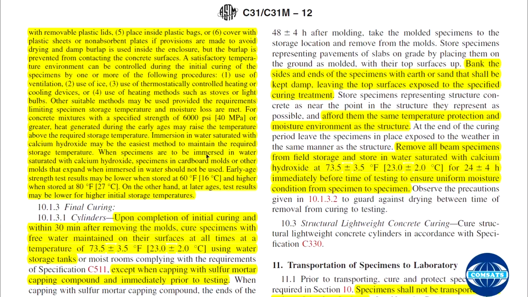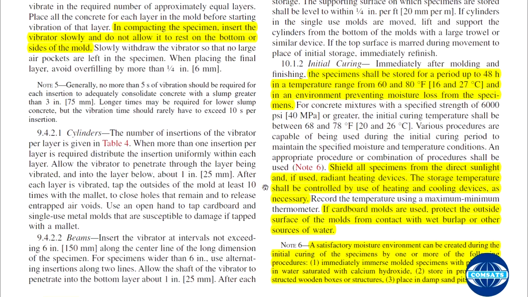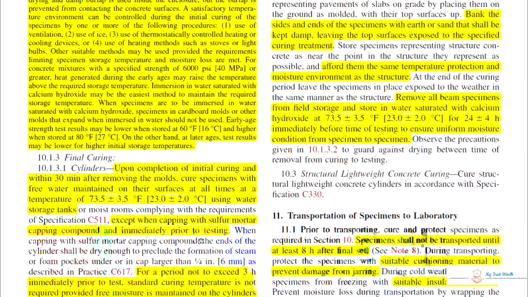When the specimens are to be immersed in water saturated with calcium hydroxide, specimens in cardboard molds or other molds that expand when immersed in water should not be used. Early age strength test results may be lower when stored below 16 degrees centigrade or higher than 27 degrees centigrade. On the other hand, at later ages, test results may show lower strength for higher initial temperatures. So this is the provision for how you are going to control the moisture and temperature.